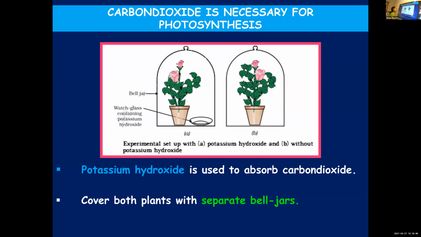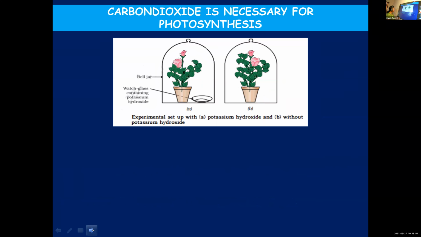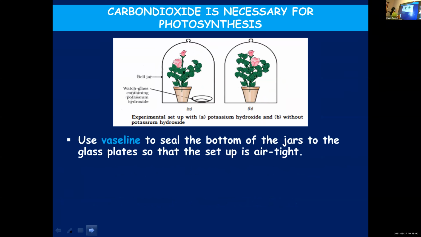And we are covering both the potted plants with bell jars, and you will make it airtight so that no air can enter from outside. Using Vaseline, you will seal the bottom of the jars to the glass plate. So here we'll be sealing it tightly so that no air enters or leaves. Then this setup you will be keeping in the sunlight for almost 2 hours.